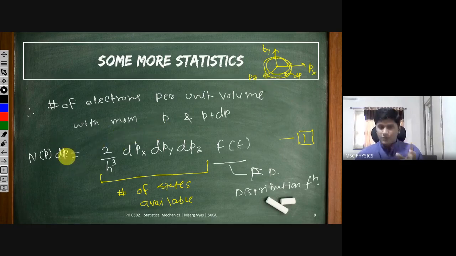It is d cube p, but if I want to find the volume of this spherical shell, it is going to be 4 pi p square dp. If the radius is p, then the total volume of this spherical shell is 4 pi p square dp. This p is the magnitude of the momentum, that is the square root of the sum of the squares of each component. This is not a particular volume element. It is this small thickness that we are talking about.